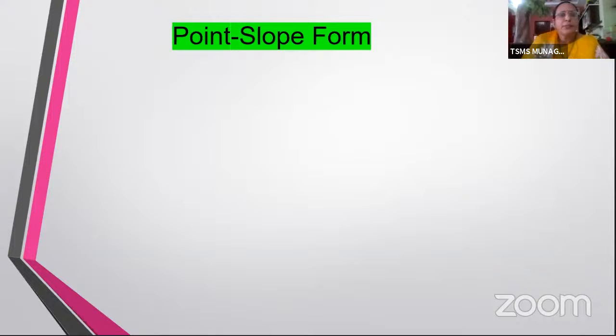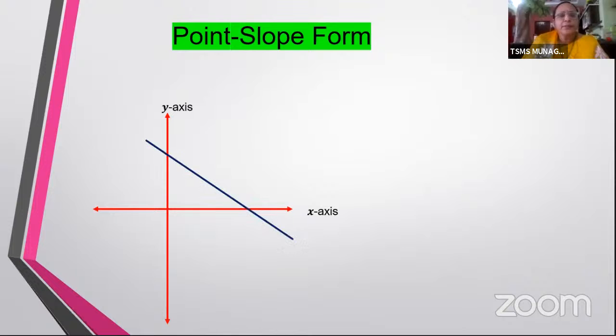Now what is this point slope form? As the name suggests, we are going to have a point and a slope. Let us see. So we have got x-axis and y-axis on which there is a straight line like this, a straight line called L, and on the line we have got a point called A of x1, y1, and it is making an angle theta, whose tan value, if I take, becomes the slope. So what are the data that I've got in this form? I've got a point and I've got the slope. That is why it is called point slope form.